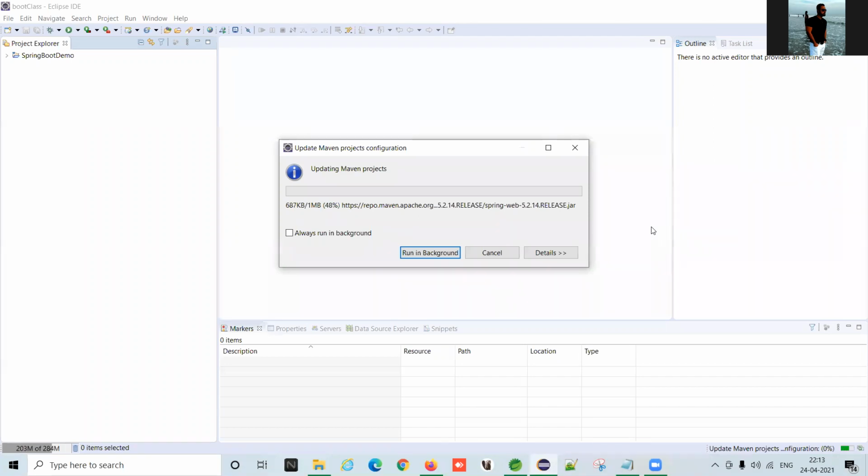It is not mandatory that you have to extract it. You can use it as a zip folder also. There's an option in Eclipse. You can select the zip. Automatically, Eclipse will be responsible to extract the application, and then it will start working on it. The first step is the dependency download. It will start downloading from the Maven repository.